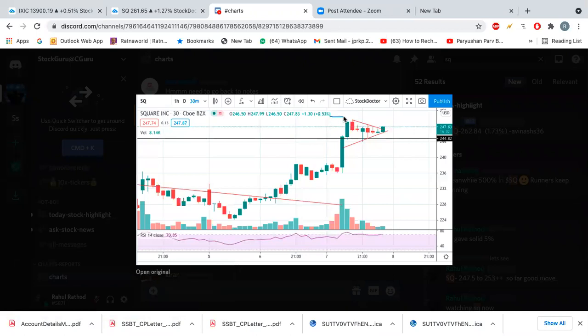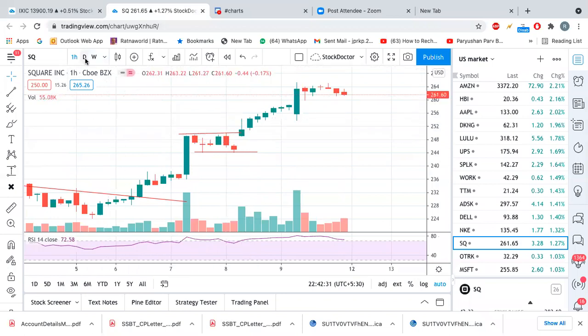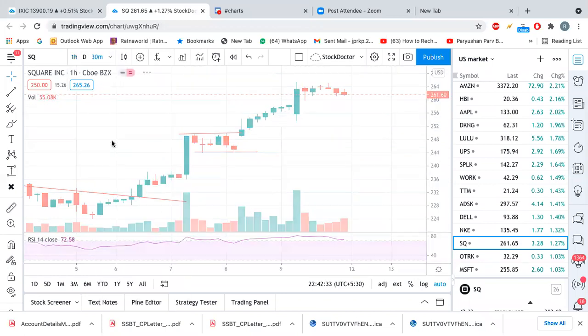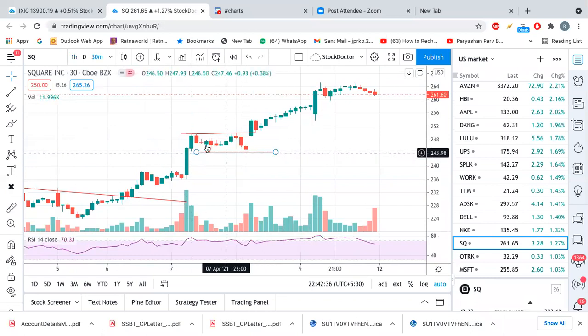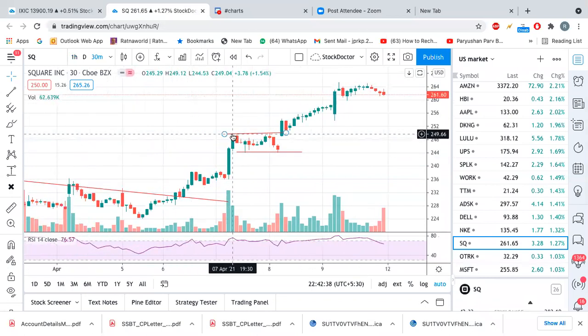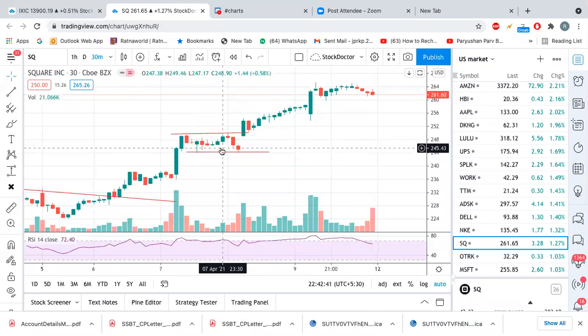So here is where the triangle starts, right? This X point will be my target. And the stock went above 255. So from 247 to 255, it gave us the 260 levels. Now you can see here, this was the hourly chart and the 30-minute chart I drew, from 247 from here. Actually, this was the chart.